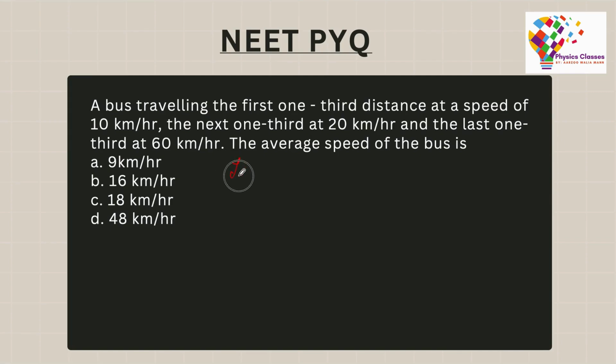Now when I say one third of the distance, one third of 3x would just be x, right?